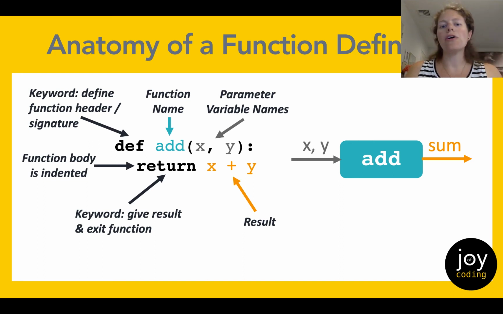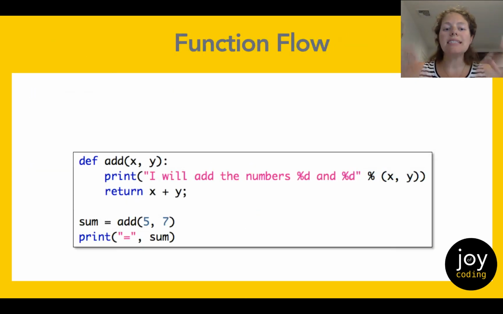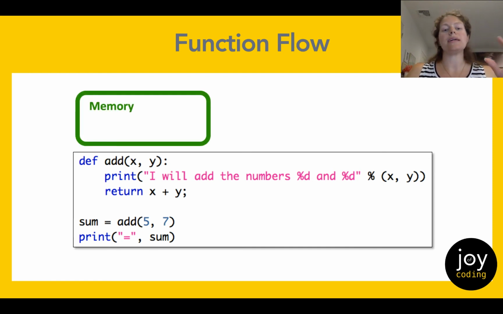Now let's put our call and our function together to see how a program works. In this program, I'm also going to represent what's happening in memory, or RAM, while our program is running, and that's indicated in the green box. So I'd like you to take a moment and think for yourself, where does our execution begin? What do you think is the first line of code that's going to be executed?